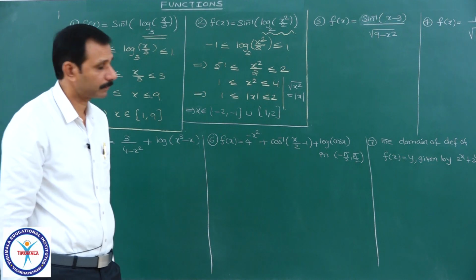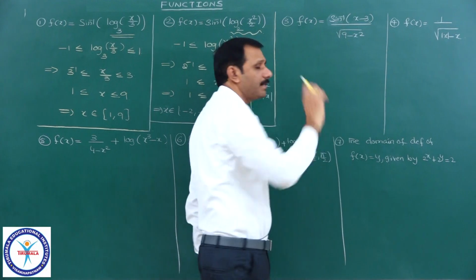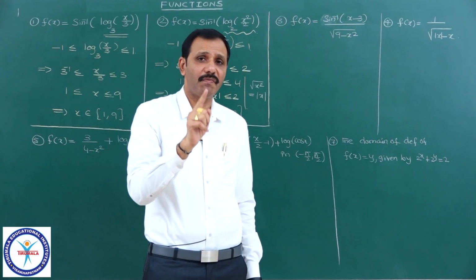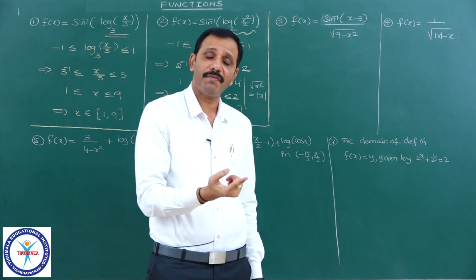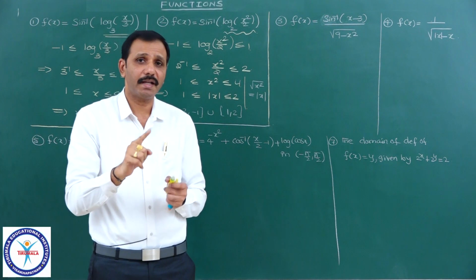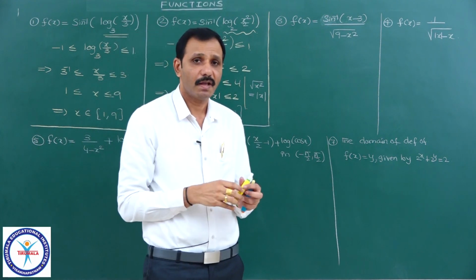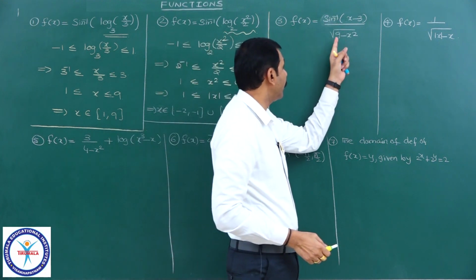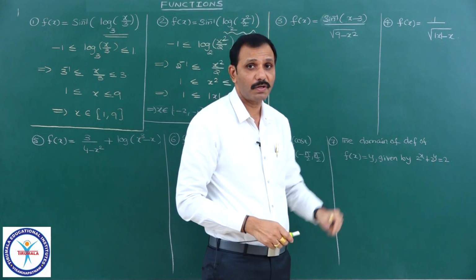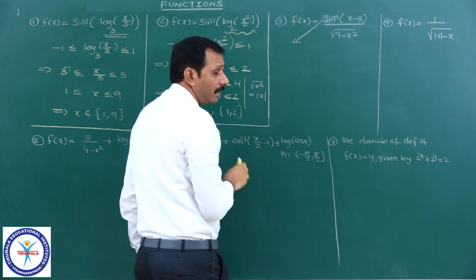Next, the third one. Observe, it is of the form f by g. So what we will do, we will find separately the domain of f and the domain of g. f by g is defined in the intersection of the domain of f and the domain of g. And of course, because it is f of x by g of x, you need to take care that g of x must not be equal to 0. Therefore, you see, separately I will find the domain for this one.